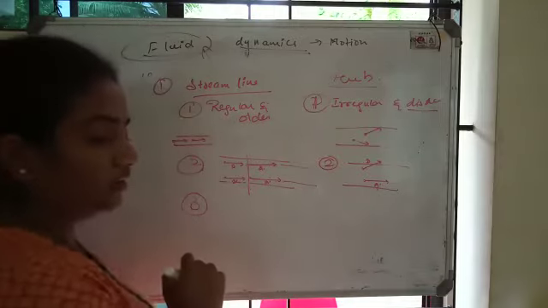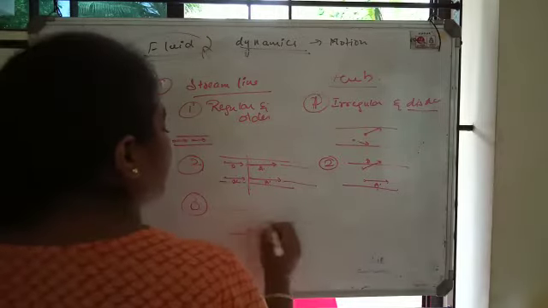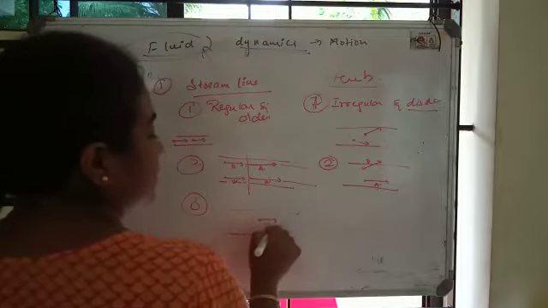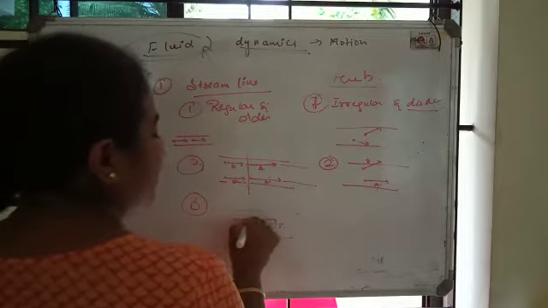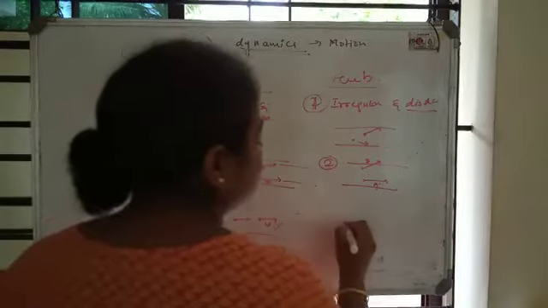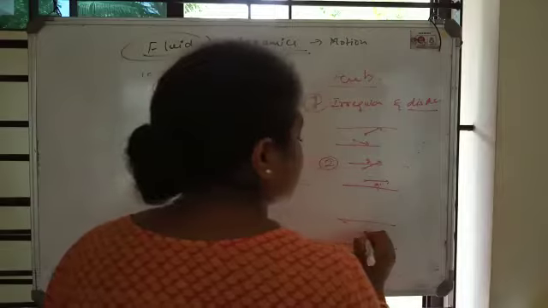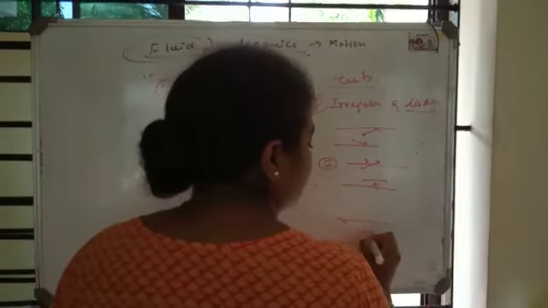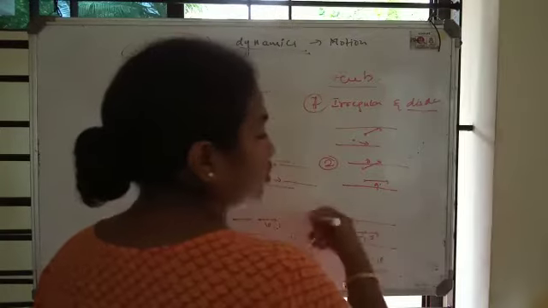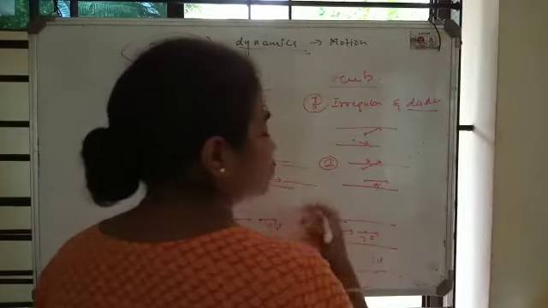Here, the velocity at a given point: if we say at this point the velocity of particle A is 5, the velocity of another particle traveling through this point will also be 5. But in turbulent flow, when the particle comes to this point, the velocity of A may be 5, but the velocity of B may be 7 or something, because it has more energy because of its movement.